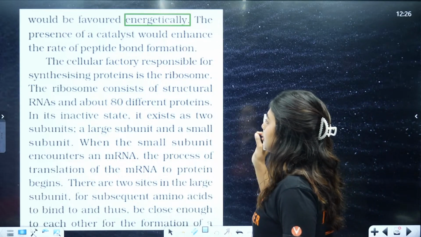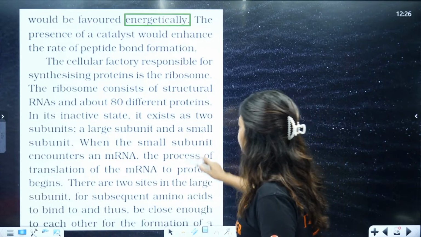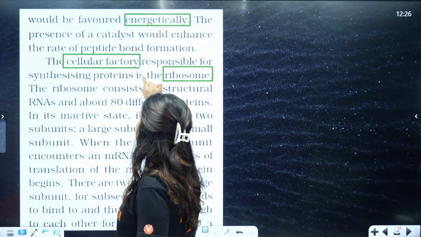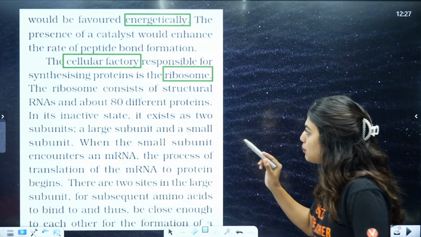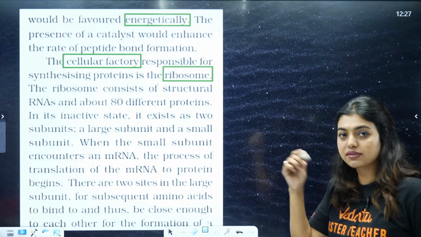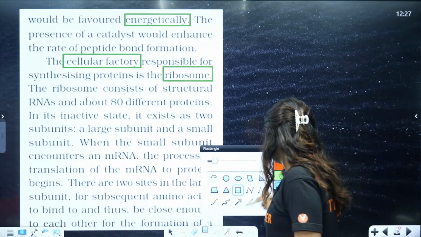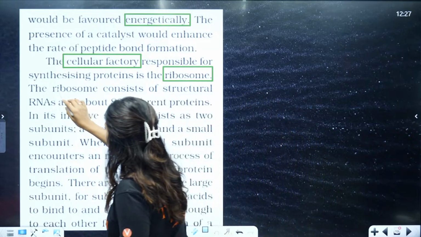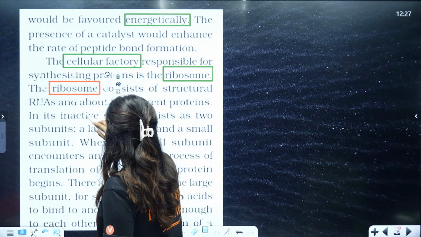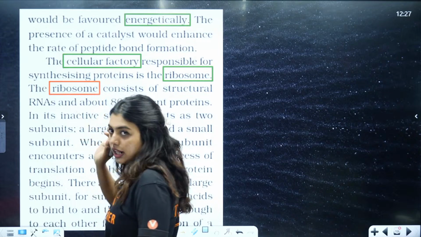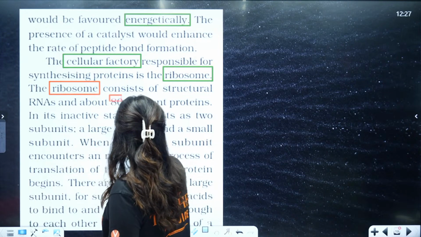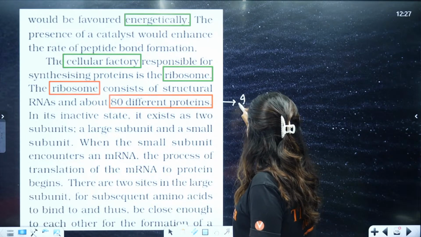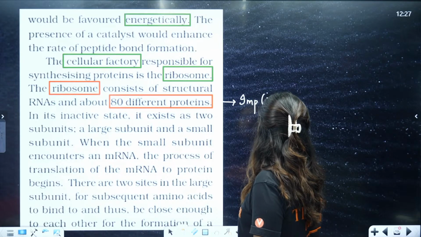The cellular factory responsible for synthesizing protein is going to be the ribosome. We already know ribosome is the cellular factory that helps in protein synthesis. That is why from the nucleus we are transporting it into the cytoplasm. Now look here. The ribosome consists of structural RNAs and about, students, this question has come in one of the years, other than that, they have about 80 different proteins. This is important, and it has come in the previous year NEET.